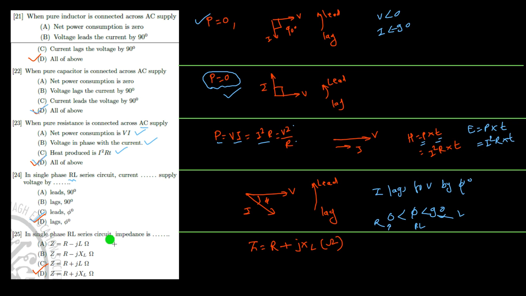In single phase RL circuit, how is the impedance calculated? Impedance is always equal to R plus or minus jX. Plus is used for RL and minus is used for RC circuit. So it is R plus jX, where X is replaced by XL, and XL is equal to 2 pi FL.